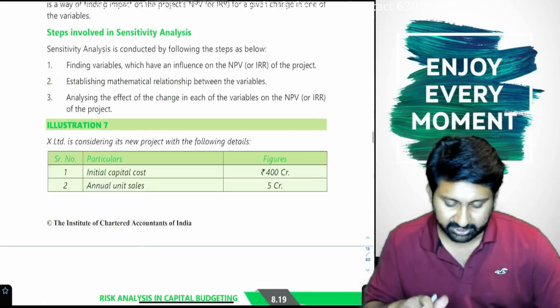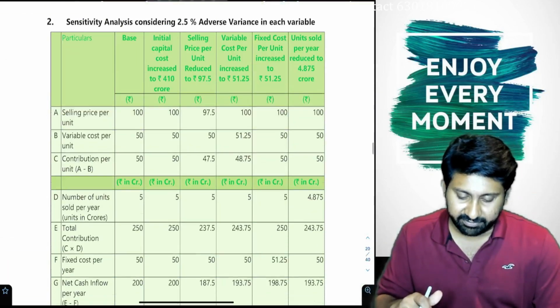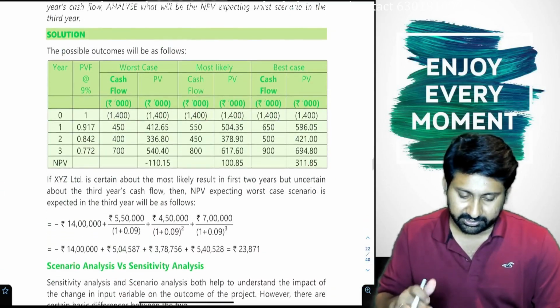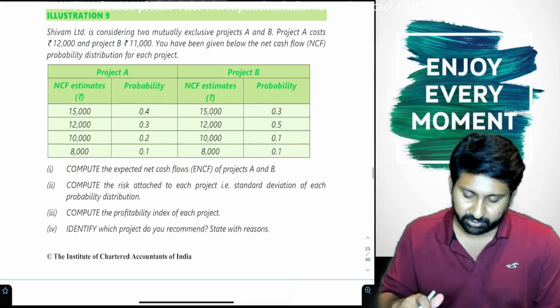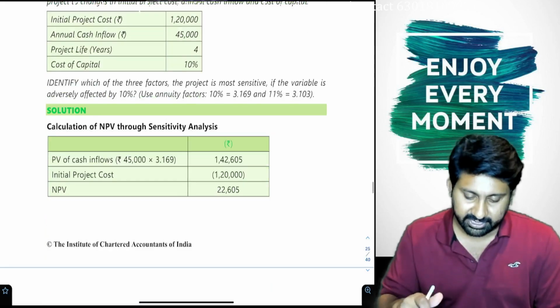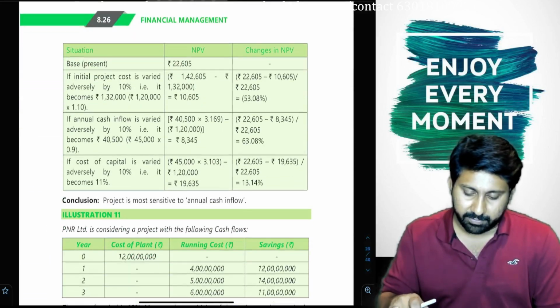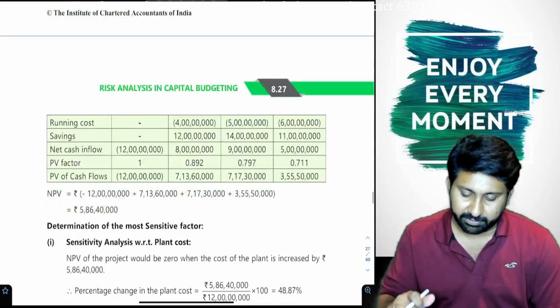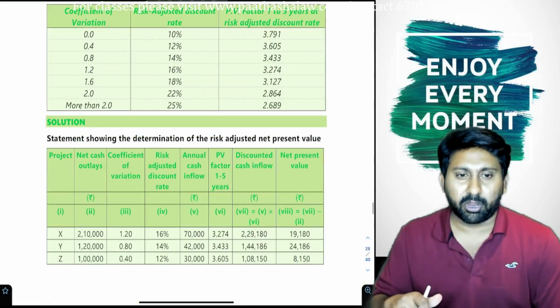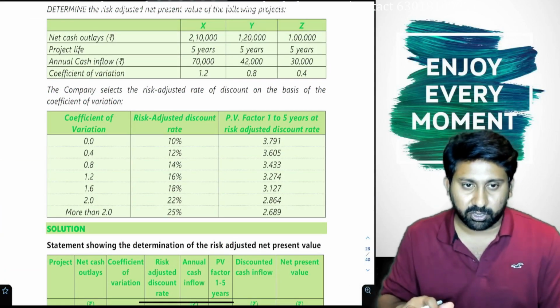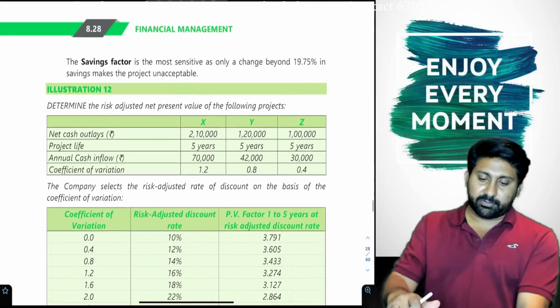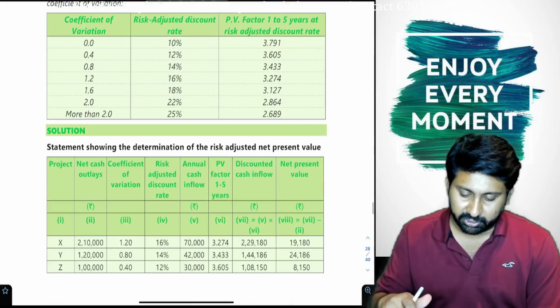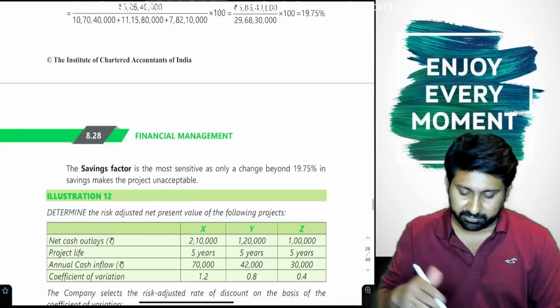Lastly, we come to other techniques called sensitivity analysis and scenario analysis. Okay, sensitivity analysis and scenario analysis. With that, all the main concepts of this particular chapter will be completed. Problems we can just solve and complete, but the main thing you have to understand is the concept. Conceptually we are going to complete each and every concept now.